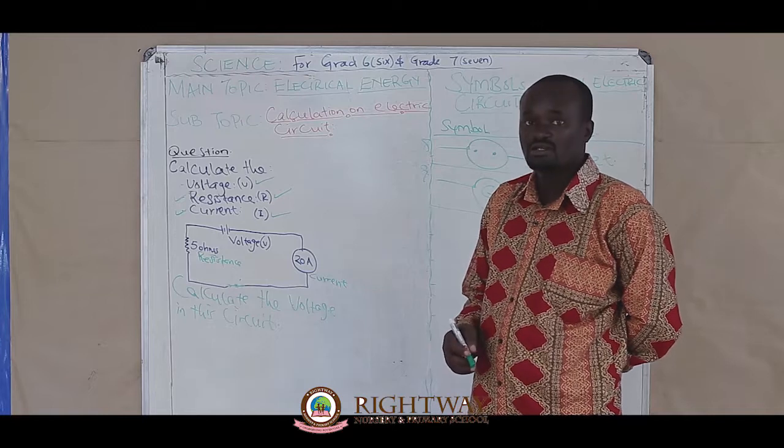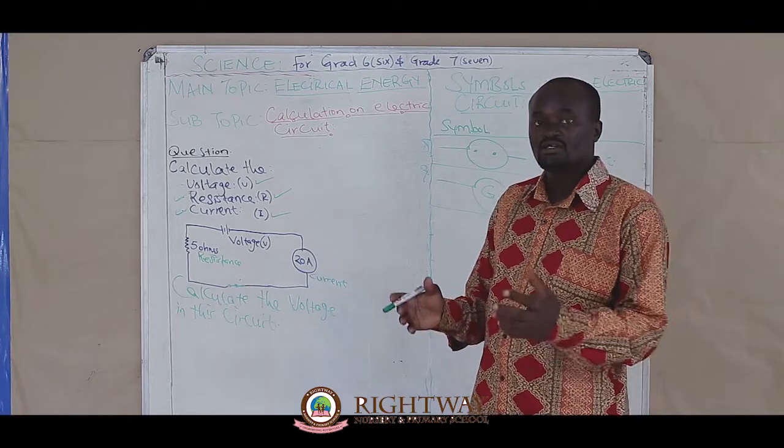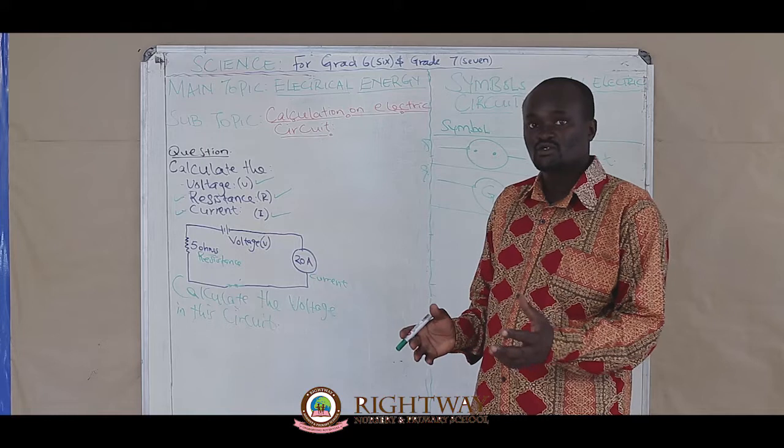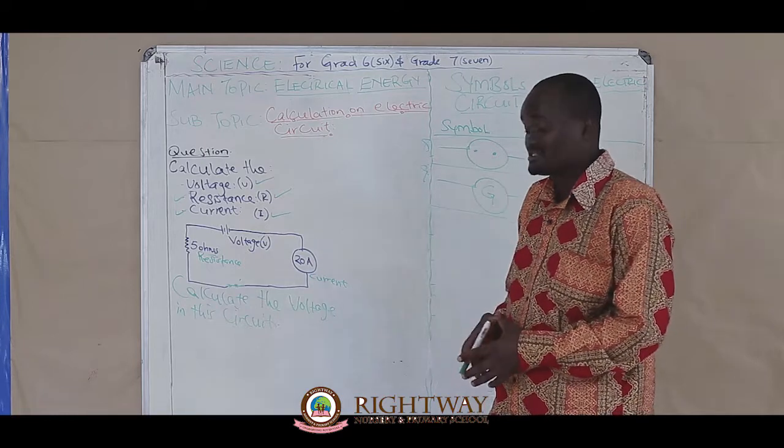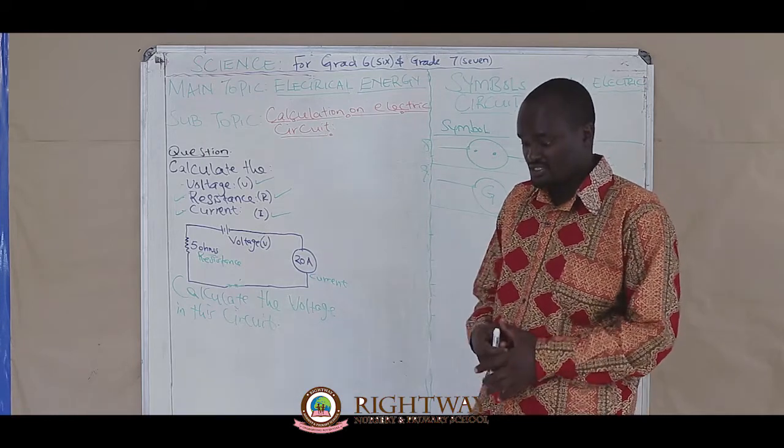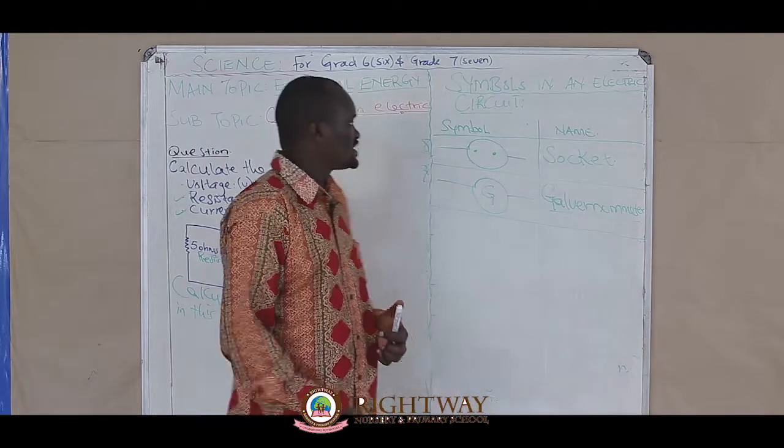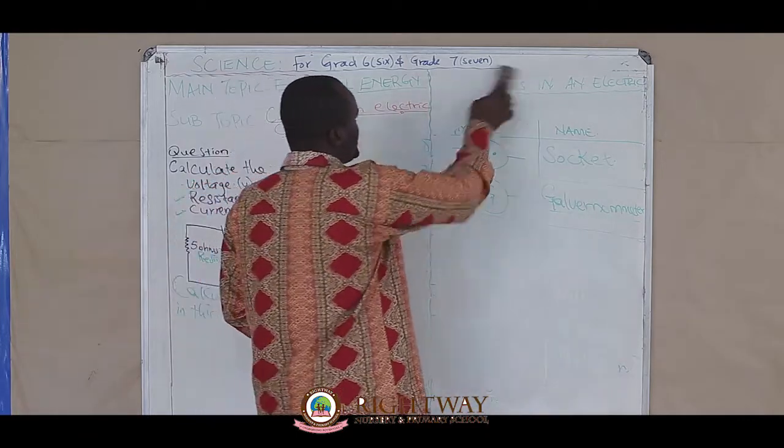This is when you should take very important seriousness so that you can understand how to calculate them. Please be attentive so that we can calculate them together.